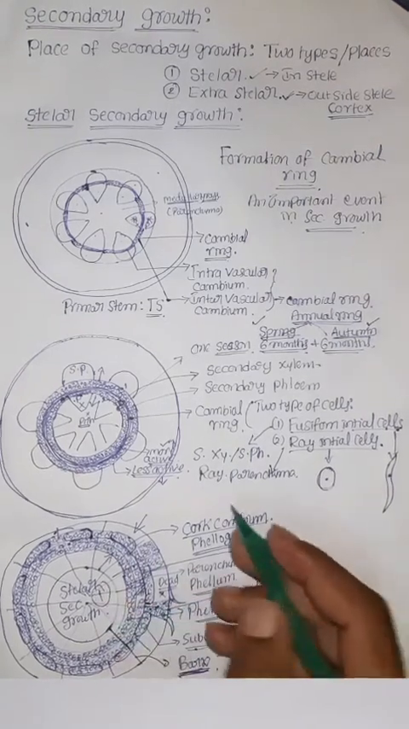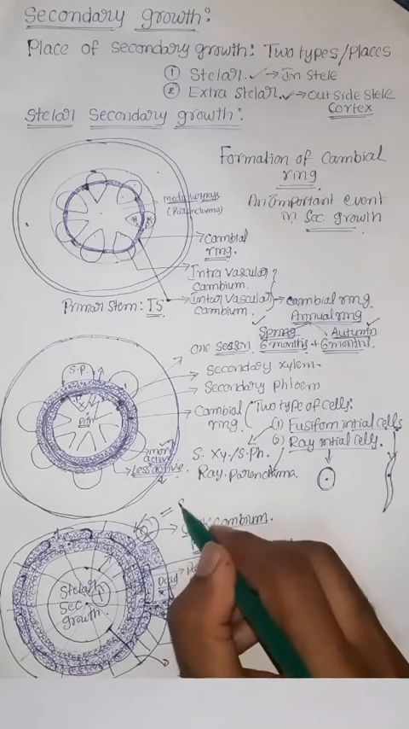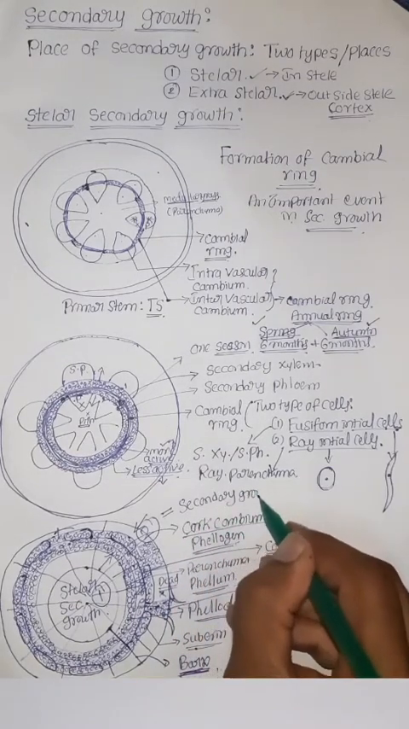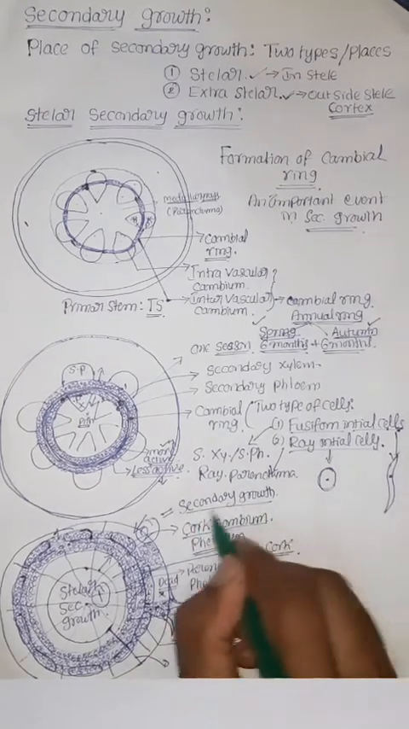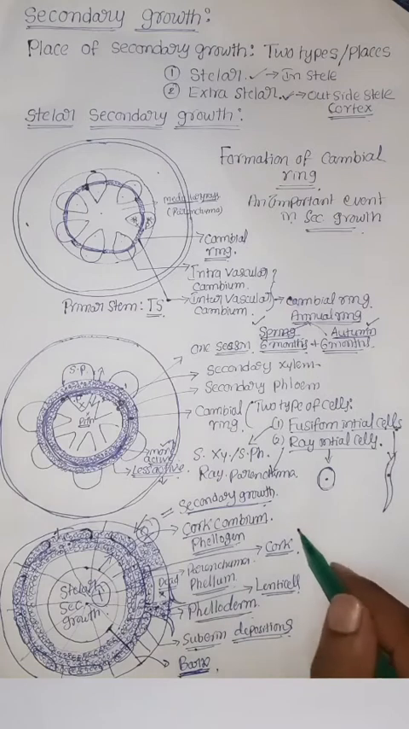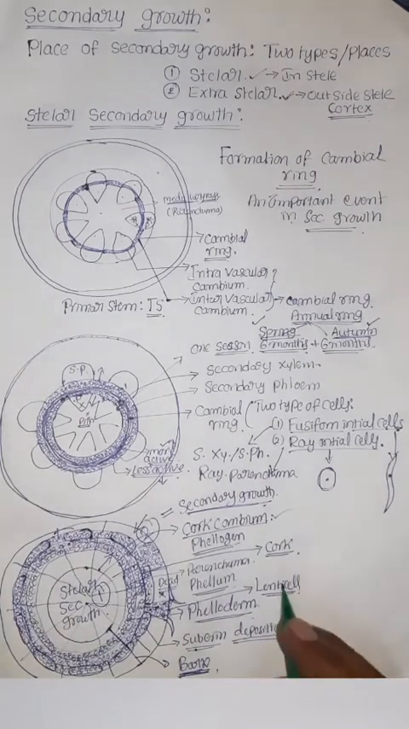Next, here we have two regions where secondary growth takes place. One is stele, second one is cortex. These two together are called secondary growth. Okay, this is all about secondary growth.